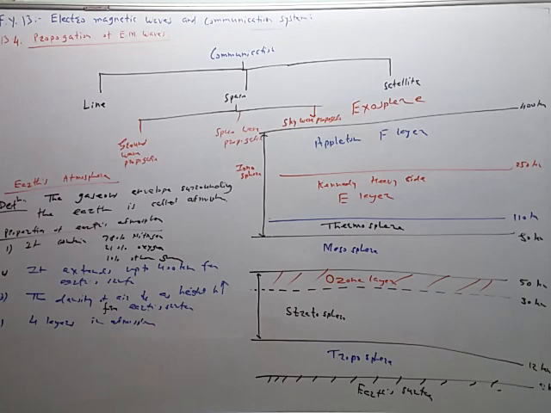If ozone gas is not there, or if the percentage of the ozone gas decreases, then the ultraviolet radiation will directly reach the Earth's surface, and when they reach the Earth's surface, they are powerful radiation, tremendous heat is produced, and therefore the temperature of the Earth will increase to a very, very large amount. That problem of global warming is due to this vanishing of the ozone layer, like this. Now, we will see these three types in detail: ground wave propagation, space wave propagation, and sky wave propagation. So we will start from ground wave propagation.